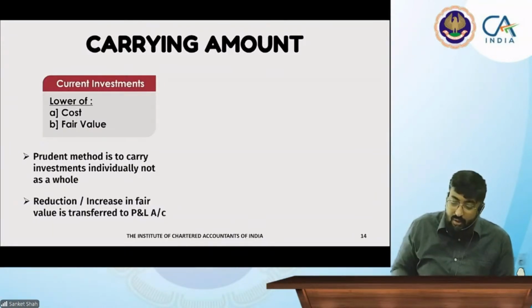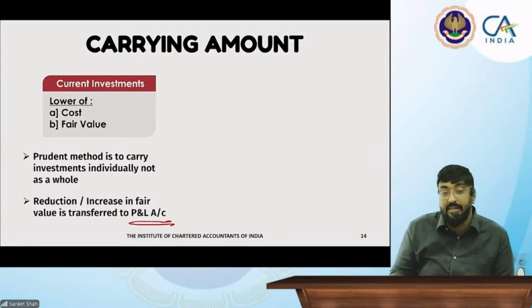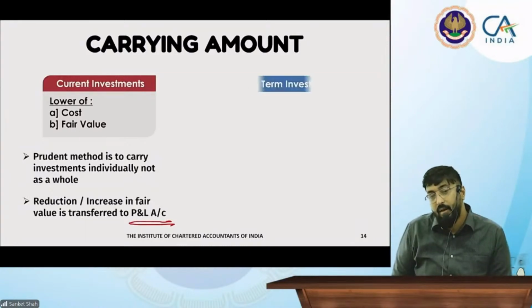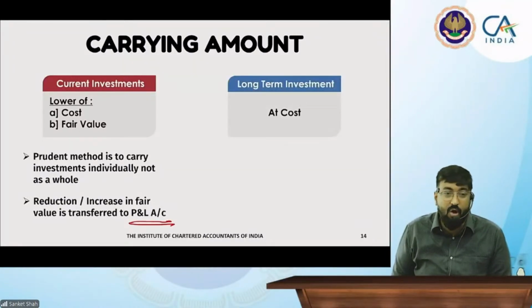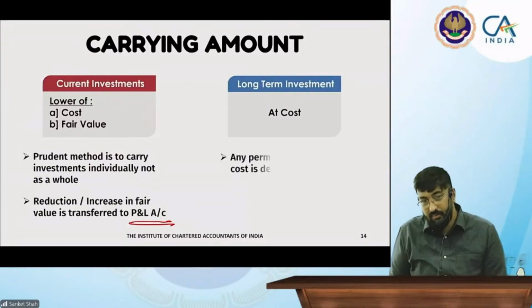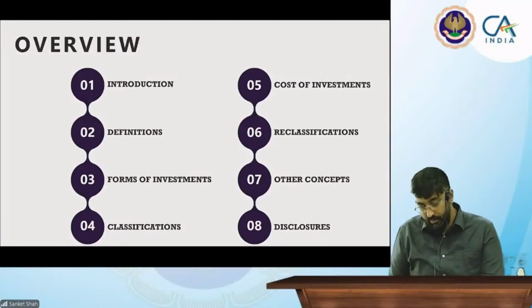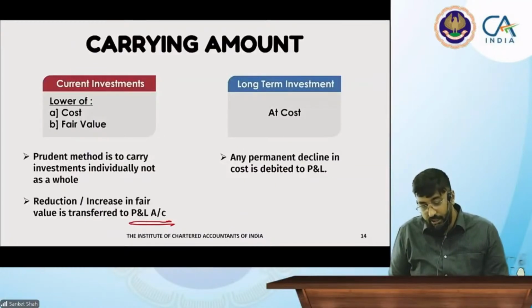The reduction or increase will be recorded in P&L. If it is a long-term asset, then it will be recorded at cost. The cost है तो permanent decline, then only P&L. Permanent decline.